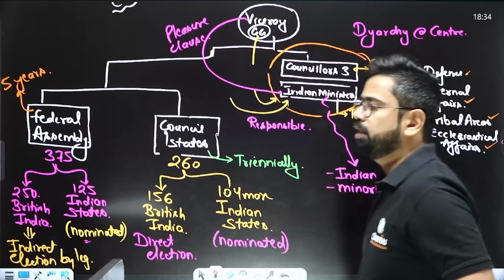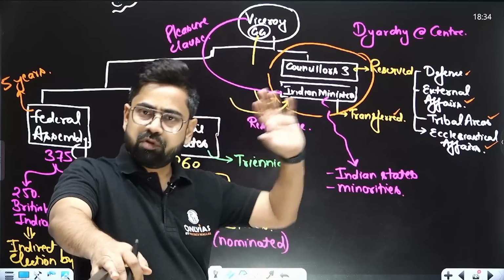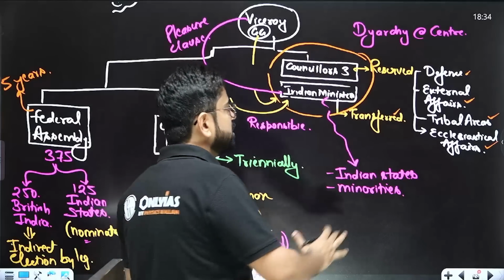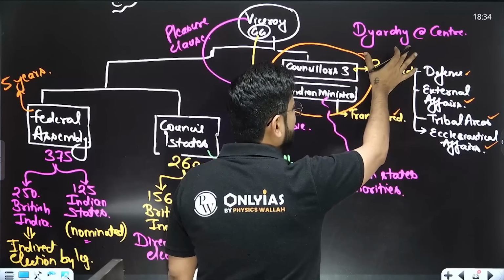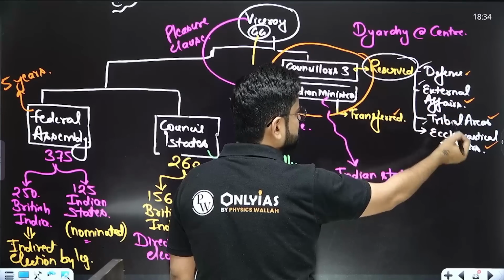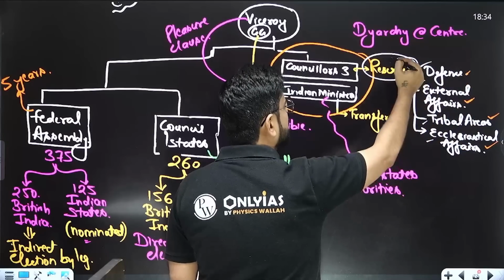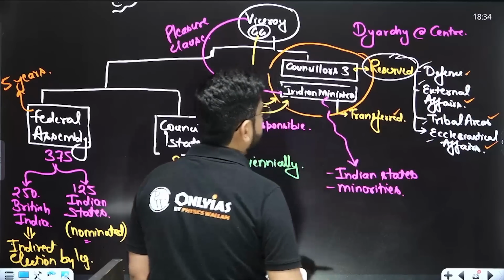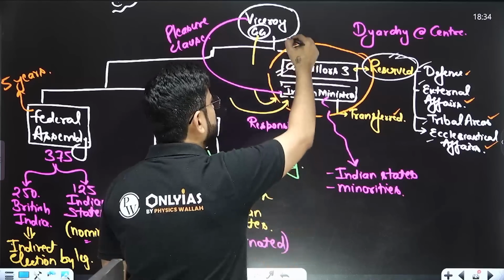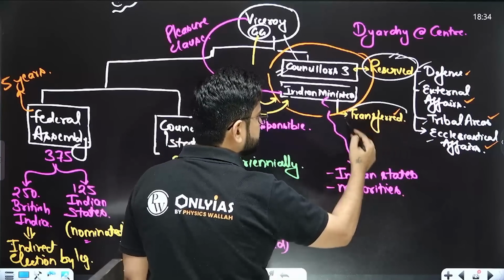Now the new thing which they have proposed at center is diarchy at center. Diarchy which was there in provinces last time, now that diarchy has moved to center. Now central subjects will be divided in two parts: reserved and transferred. Reserved subjects are very important subjects like defense, external affairs, tribal areas, ecclesiastical or religious affairs. These important affairs are under the reserved section, and they will be observed by councillors. So there are 3 dedicated councillors who will work with the Viceroy and look into this. All the other subjects are considered as transferred subjects.